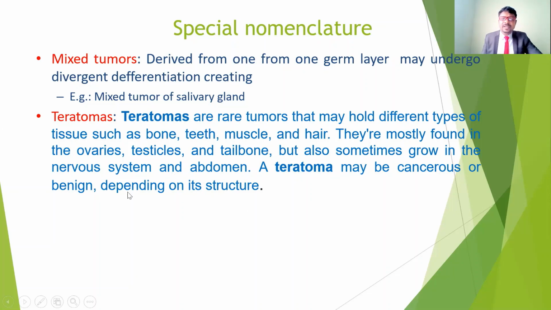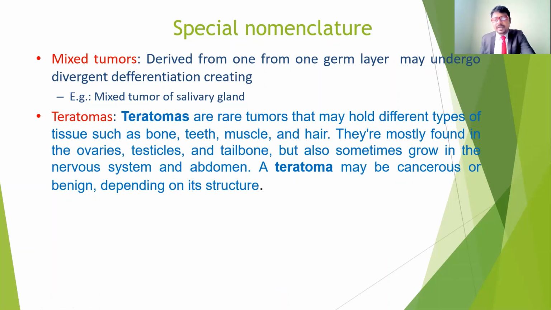So these are different, like a mixed one, depending on which layer is involved. Most commonly it is seen in bone, teeth, muscle, and hair. It is most commonly found in the ovaries in females, and testicles in males, and also the tailbone. It is also seen in the nervous system as well as in the abdomen.